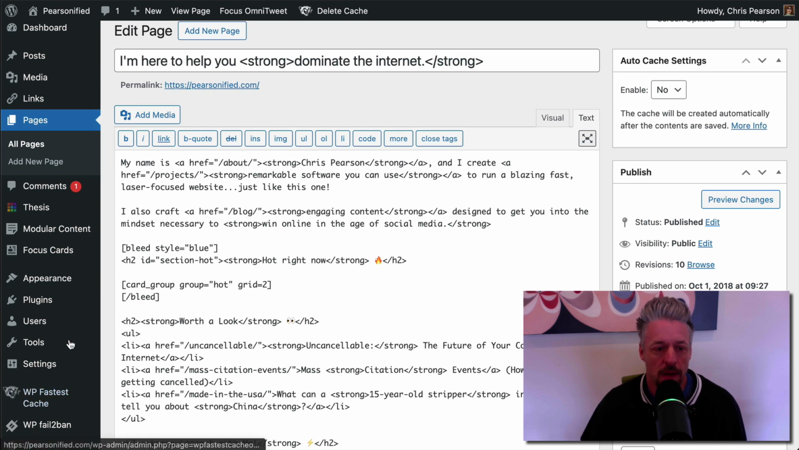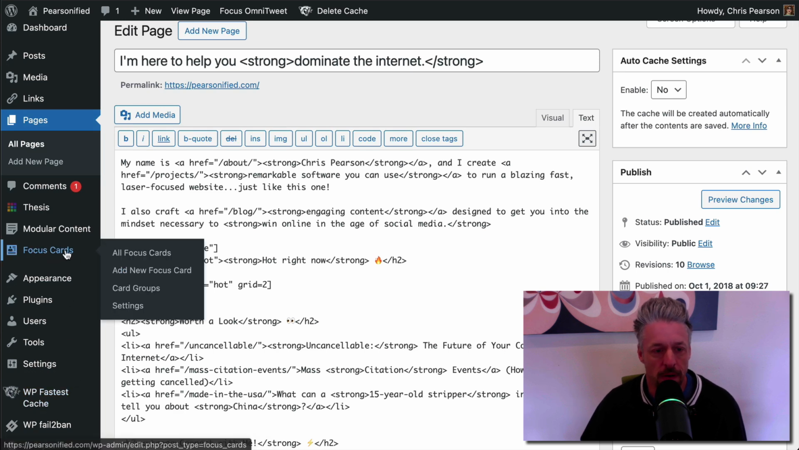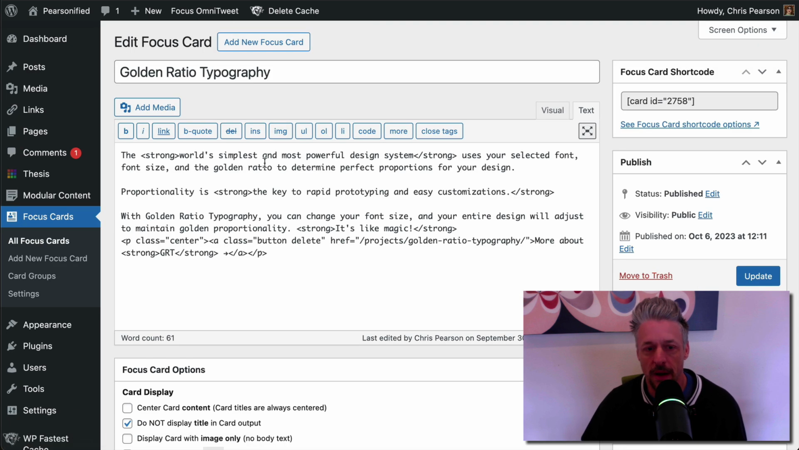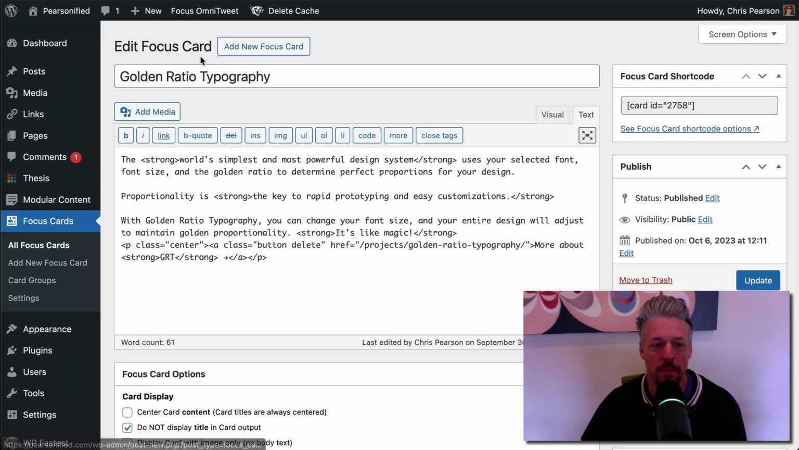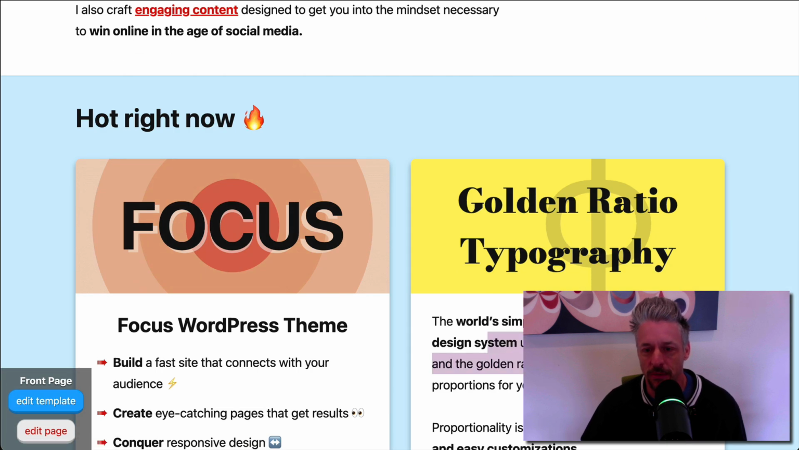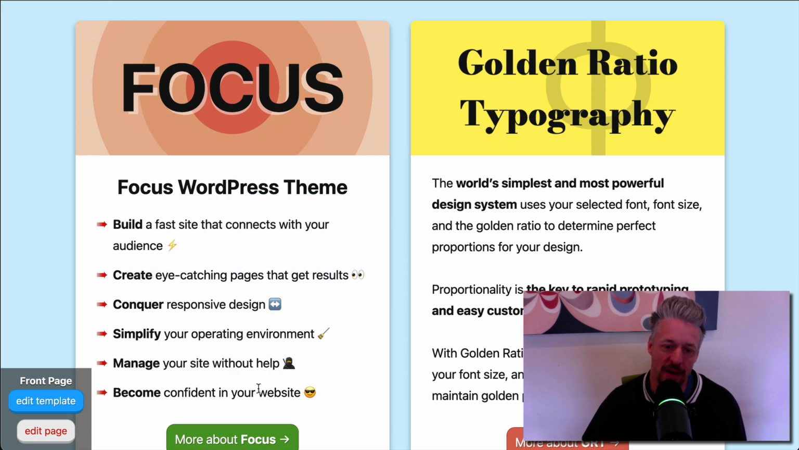These are certain cards with the group hot. So I'd go in here to my cards. Okay, this is one of them because it's the hot group. Go in here, I could edit that. And then that would be some of the content. That'd be the content of the golden ratio typography card. There's a focus card. I could do that.